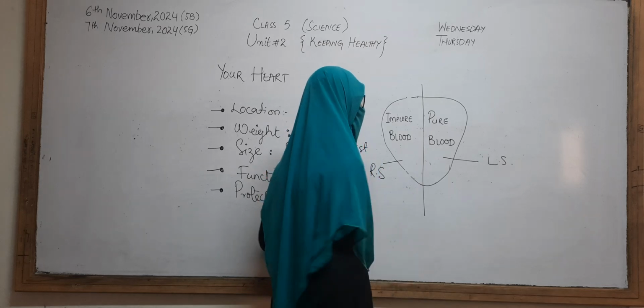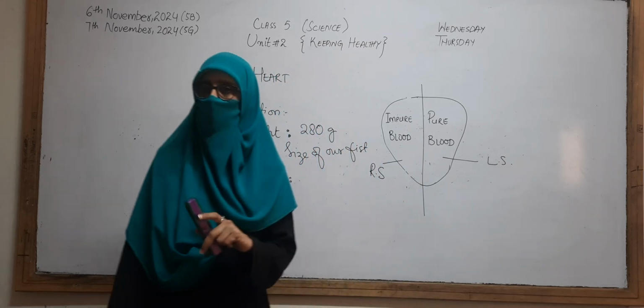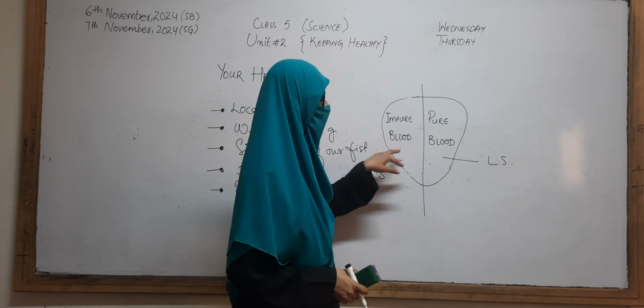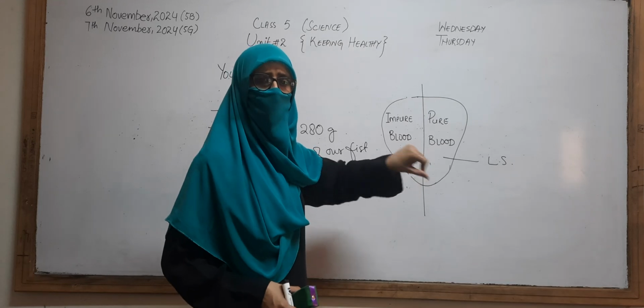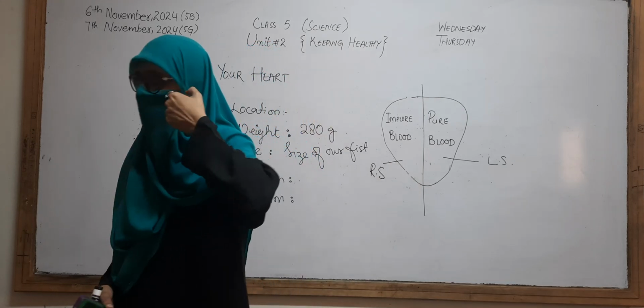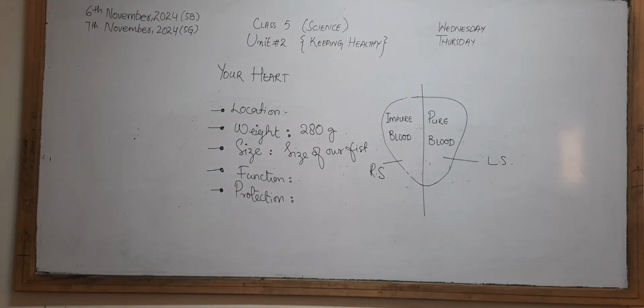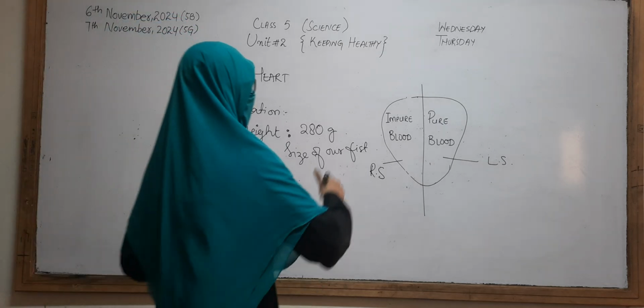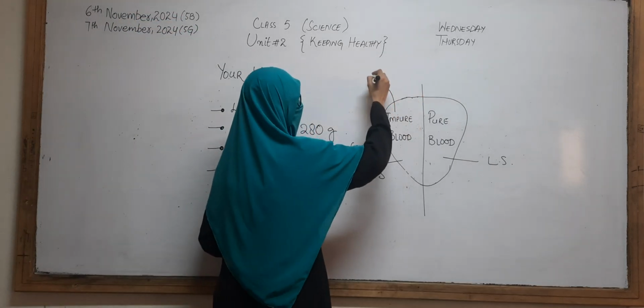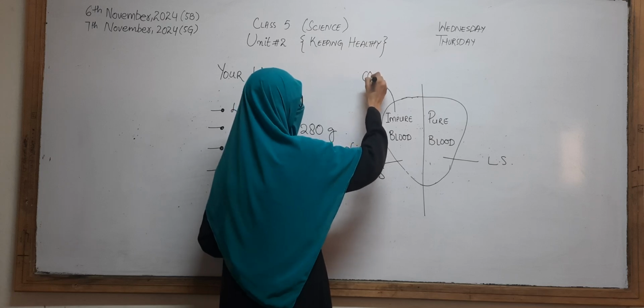Now I have a question for you: what do pure and impure blood mean? Good, Shamir. Impure blood means that it doesn't have oxygen in it. It has carbon dioxide in it.